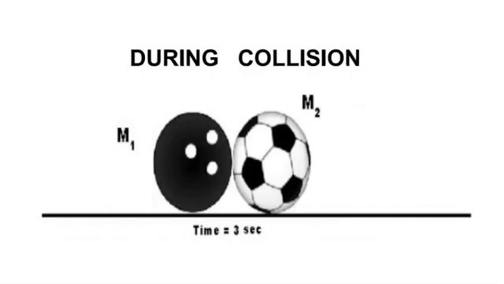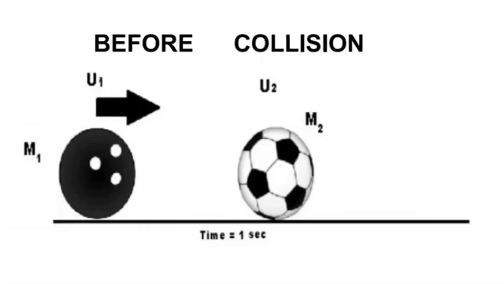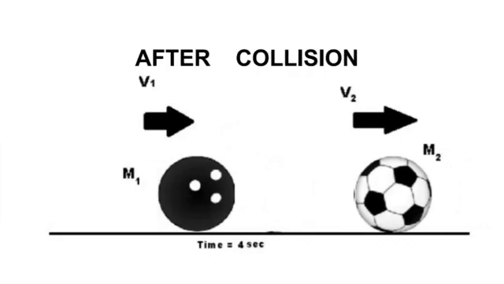Again see the picture. Before collision, two bodies with masses m1 and m2 have velocities u1 and u2. Here u1 is greater than u2, so both collide with each other, and the forces during that collision are Fa and Fb. After collision, they move with velocities v1 and v2. Now based on these three situations, we are going to form an equation and derive it.